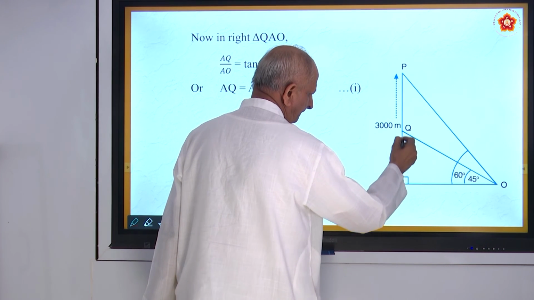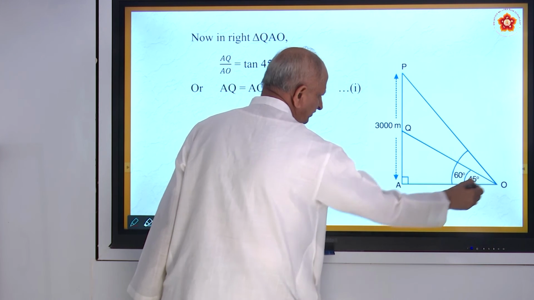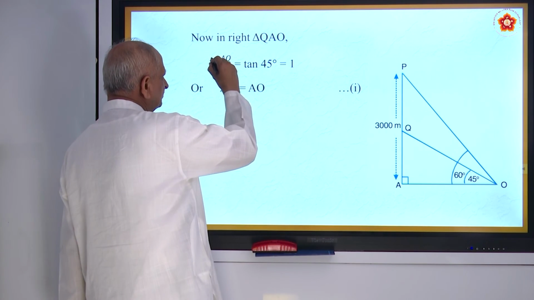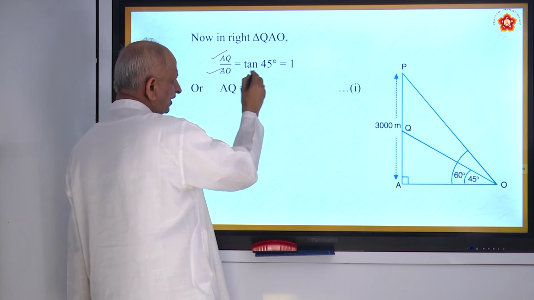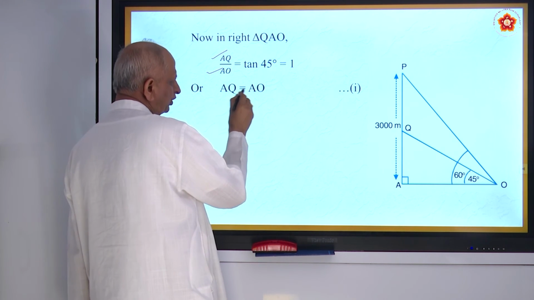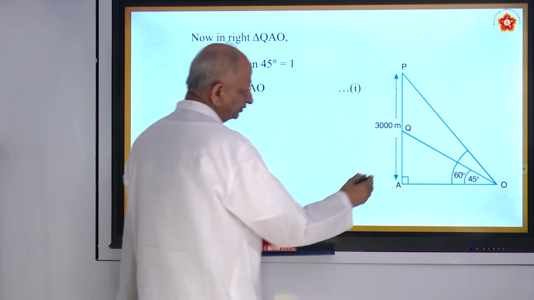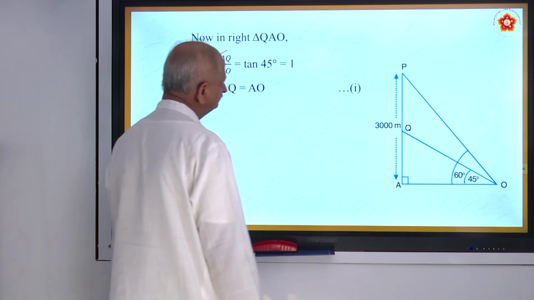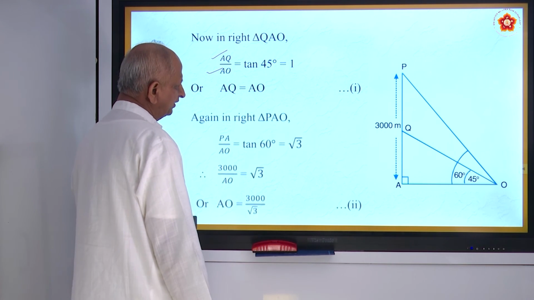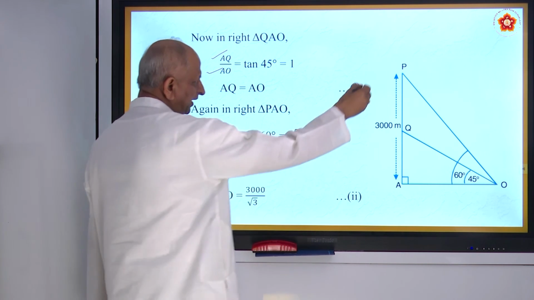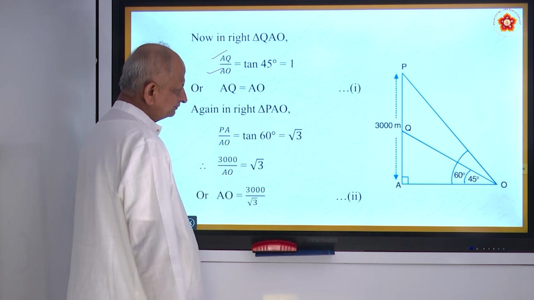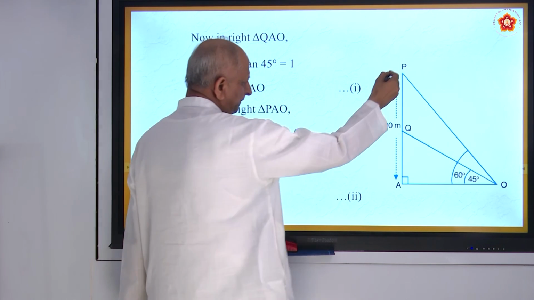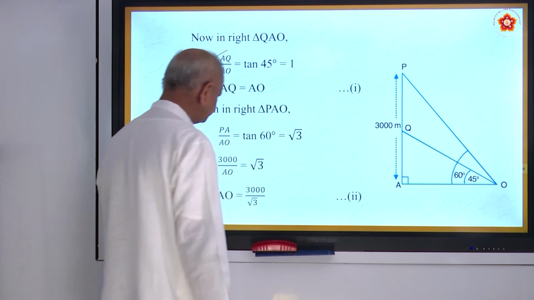What is tan? Opposite side by adjacent side. So opposite side is AQ, adjacent side is AO. So tan 45 is 1. So AQ is equal to AO. These two distances are equal. So a very beautiful result. And coming to the second triangle PAO, tan of 60 is PA by AO.